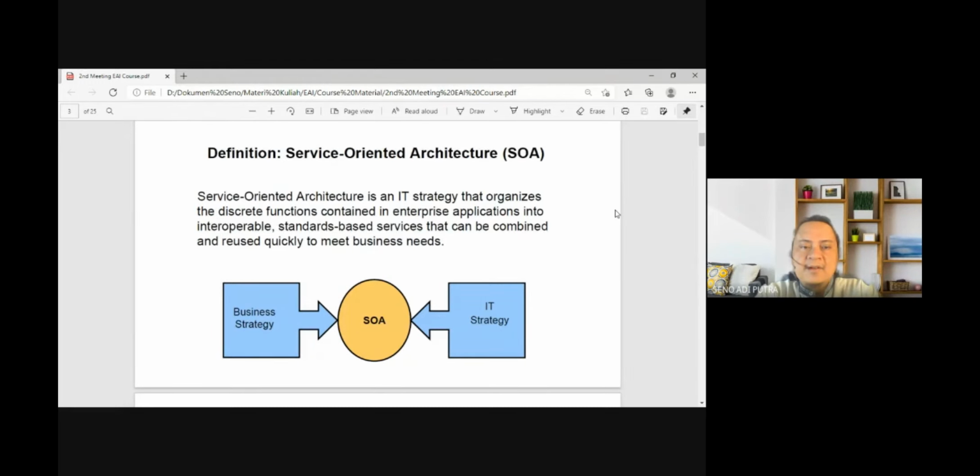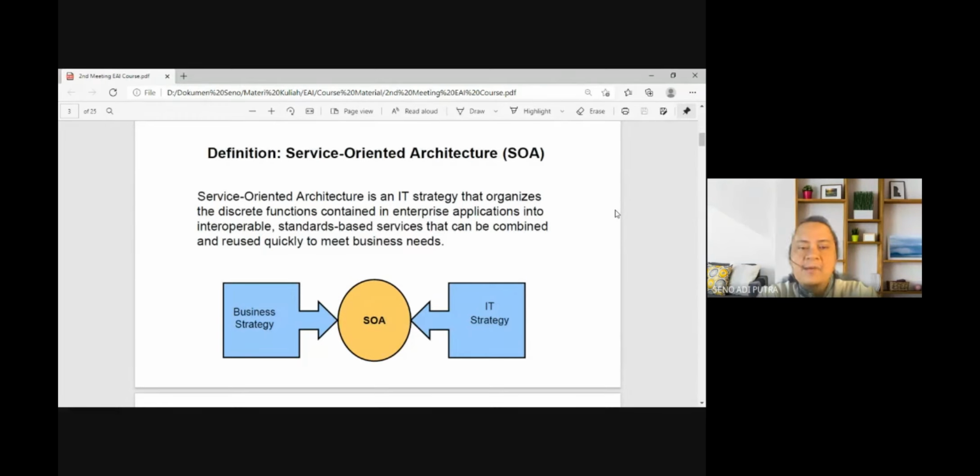Organize discrete functions contained in enterprise applications into interoperable, standard-based services that can be combined and reused quickly to meet business needs. As you know, there are so many technology standards around the world implemented by enterprises, perhaps different technologies, different protocols, different programming languages.